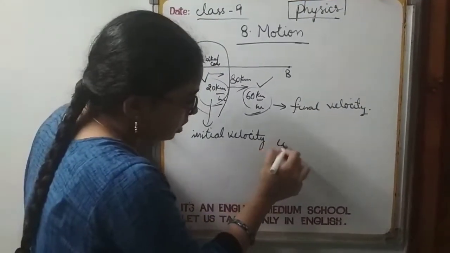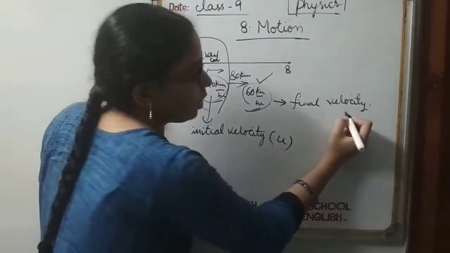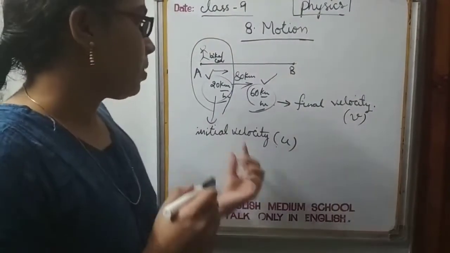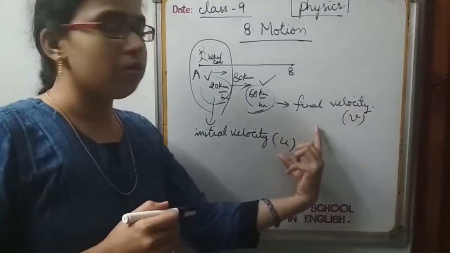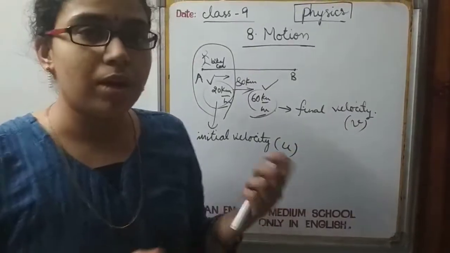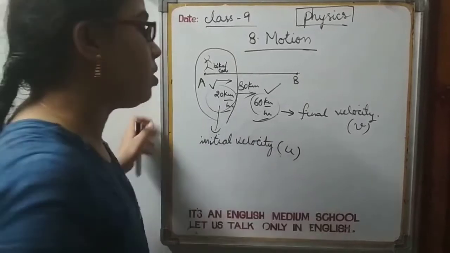Initial velocity is denoted with the letter small u, whereas final velocity is denoted with the letter small v. You need to keep this in mind while doing numericals. So this is about initial and final velocities.